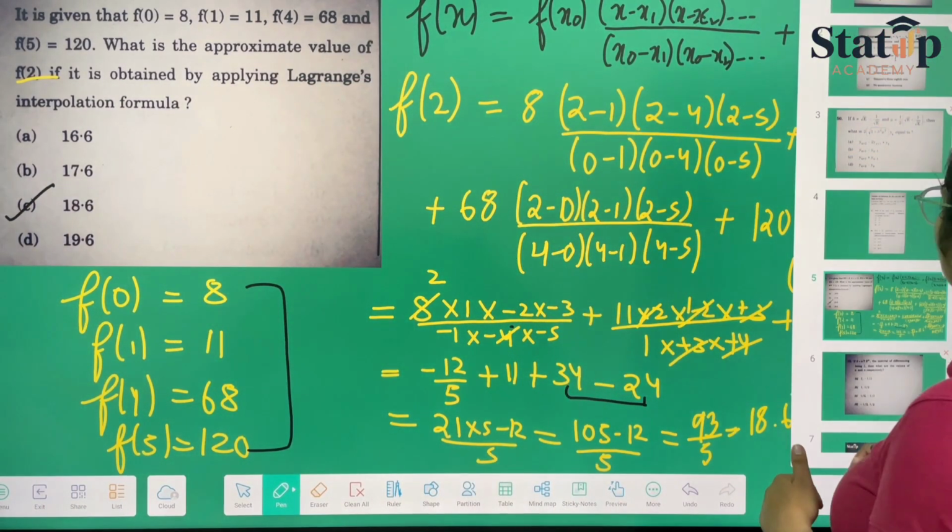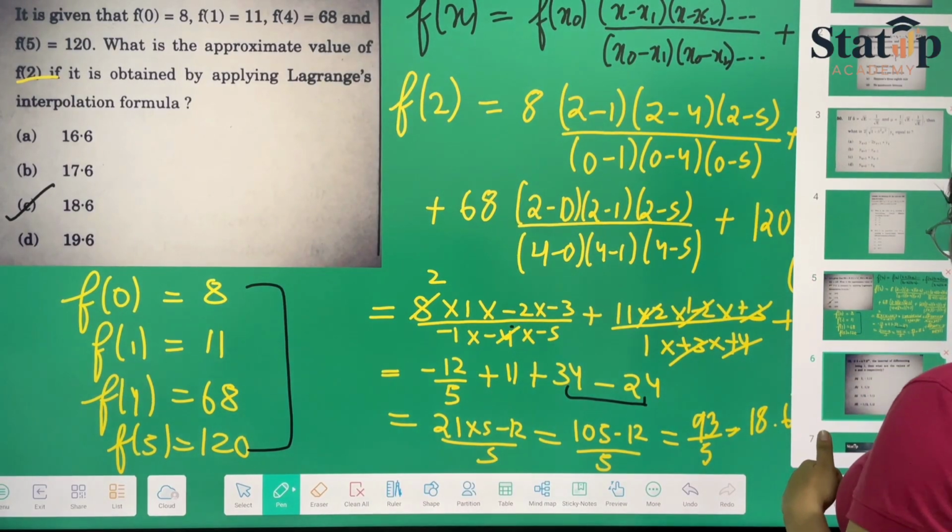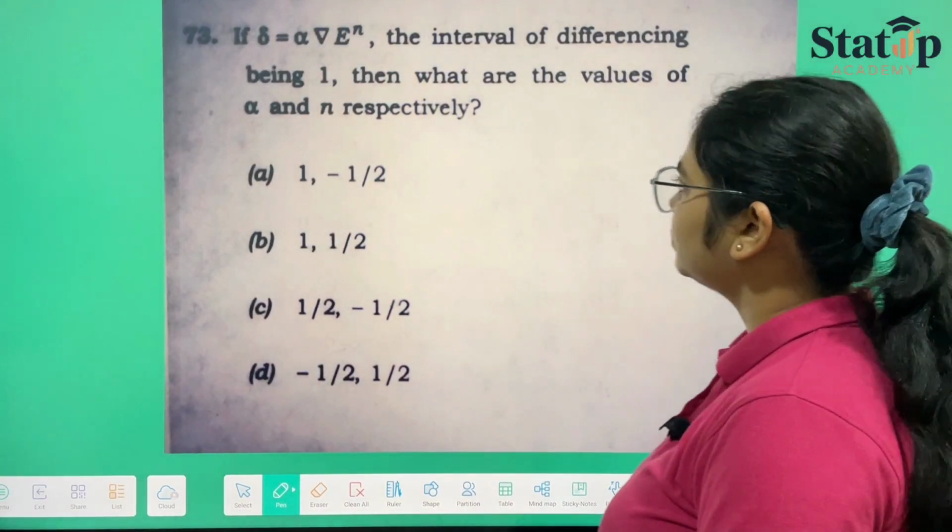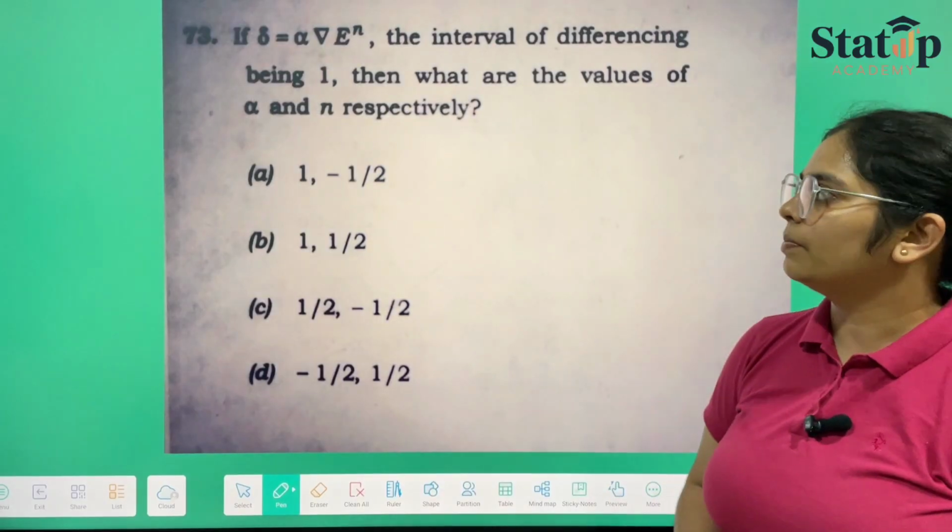Okay, now moving forward to a formula based question. This is also your PYQ.